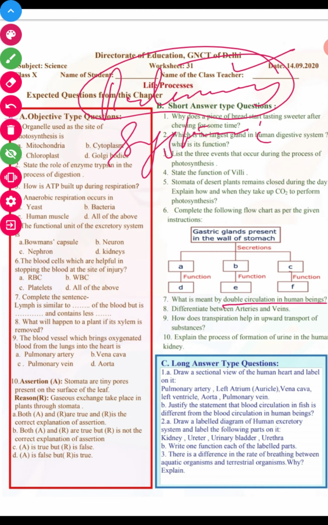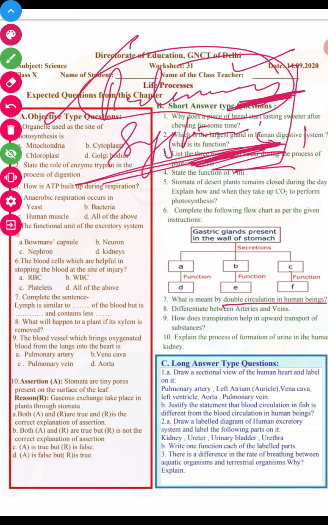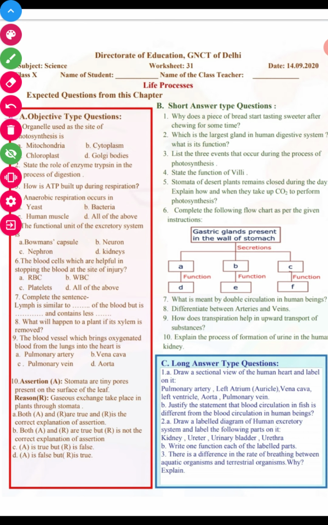Whereas in systemic circulation, the blood comes from all the body parts to the heart, and from the heart it goes to all the body parts. This is systemic circulation. As the blood moves two times in our body, it is known as the double circulatory system. First, in the pulmonary system, the blood goes to the lungs from the heart, and second, systemic circulation from all the body parts to the heart, and from the heart to all the body parts. So double circulation is there, so it is known as the double circulatory system, right?